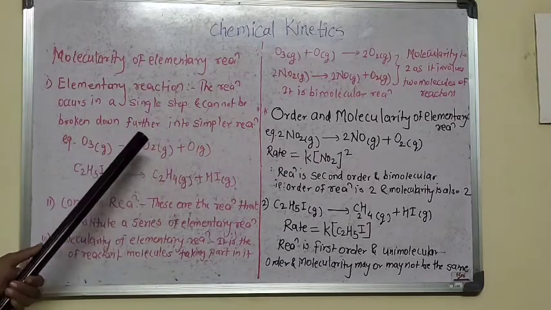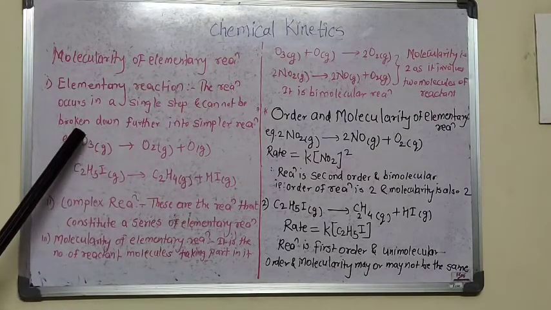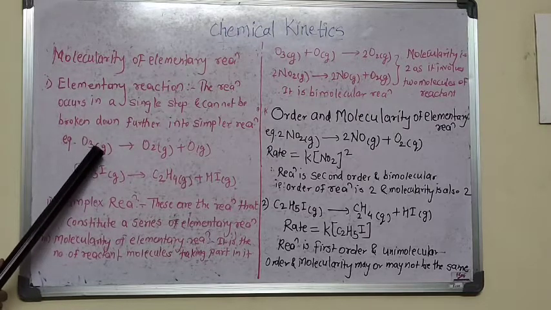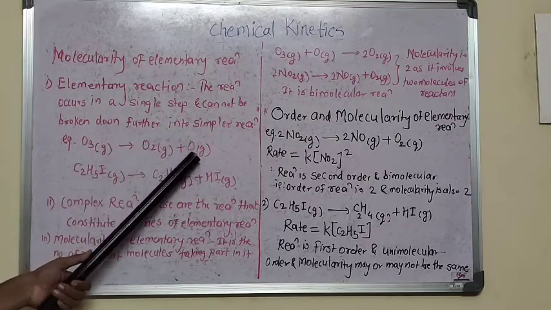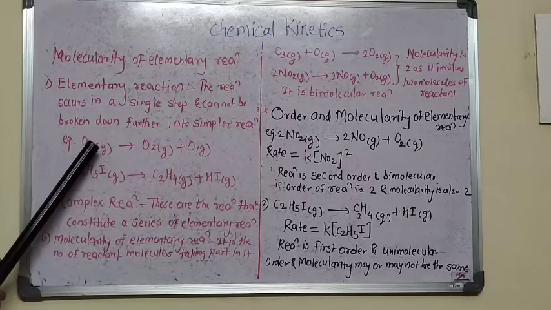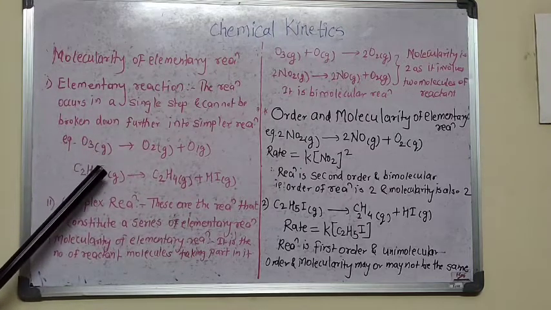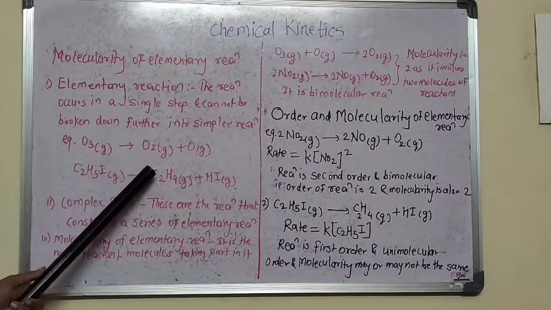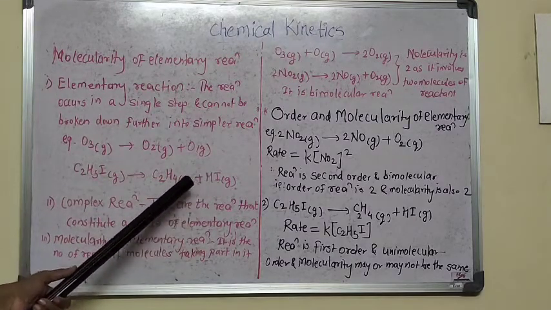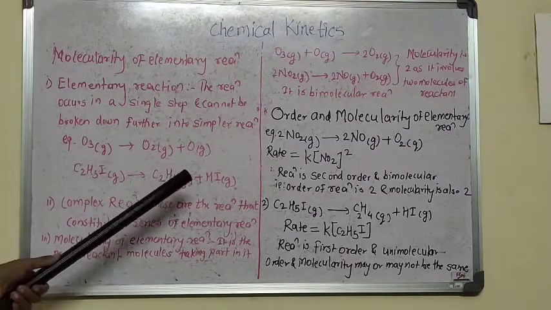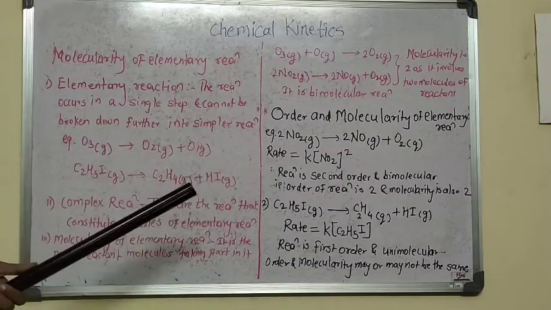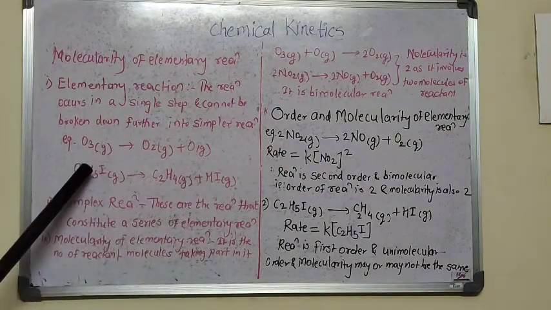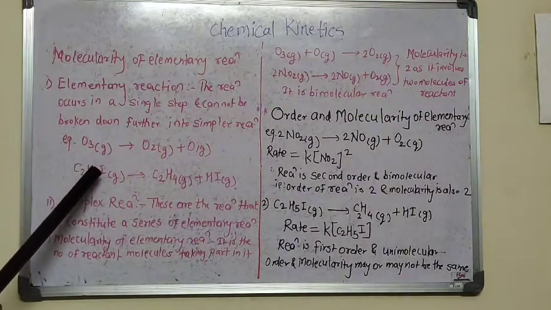into simpler reactions. So for this we are going to take an example, that is O3 gas gives O2 gas plus O gas. Now this is a single step reaction, or another example is C2H5I gas gives C2H4 gas plus HI gas. Further, this reaction is not broken into simpler reactions. So that is a reaction called an elementary reaction that occurs in a single step.